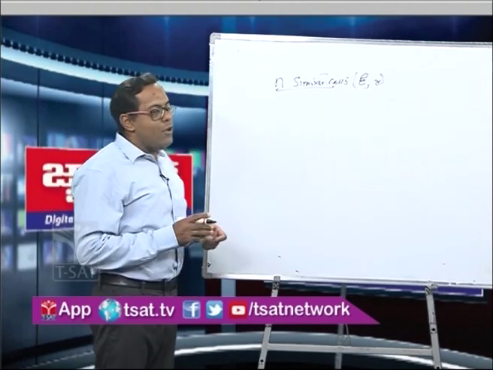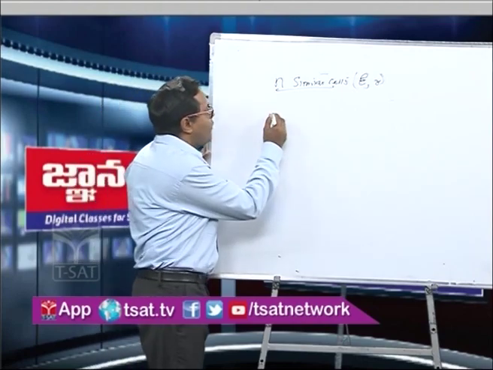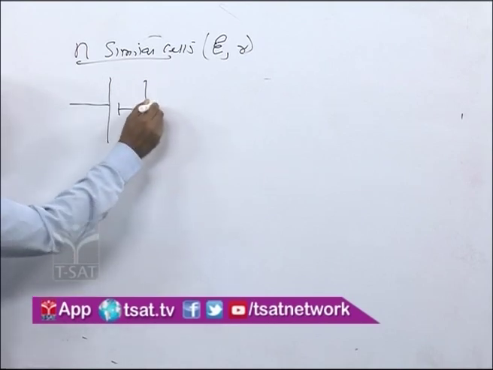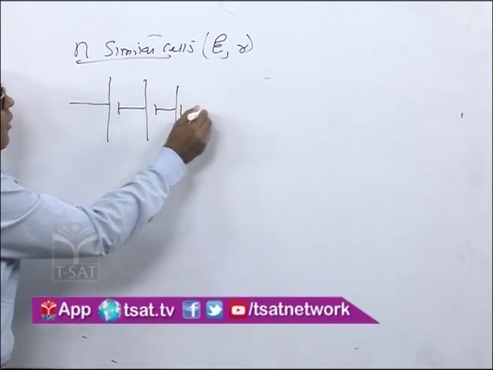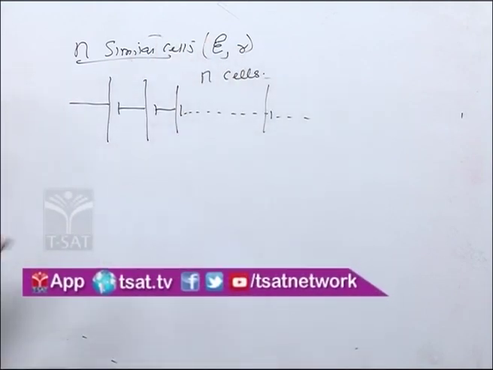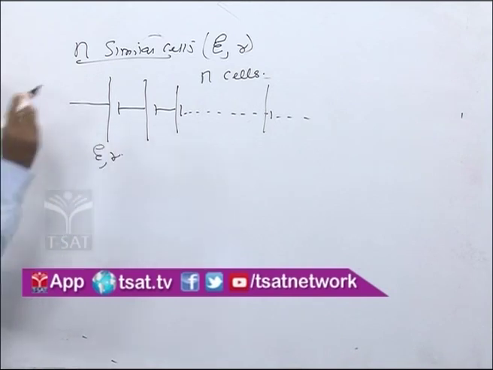Now when we are joining these n similar cells in series, according to the concept, you know that the negative should connect to the positive of the other, and so on. Like this we will have the n cells. Now let us consider these are the n cells, each having an EMF E and internal resistance r.